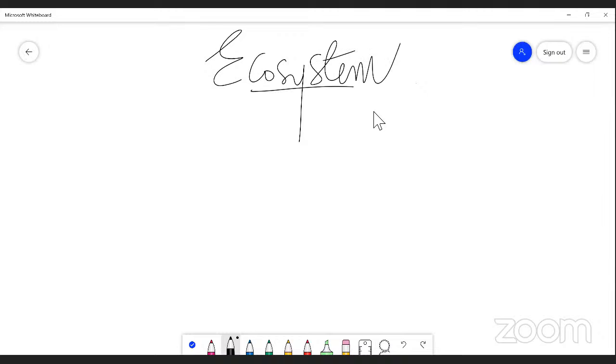Actually, ecosystem is nothing but an integration between living organisms and non-living organisms. Now this is the biosphere. Earth is the largest biosphere, isn't it?